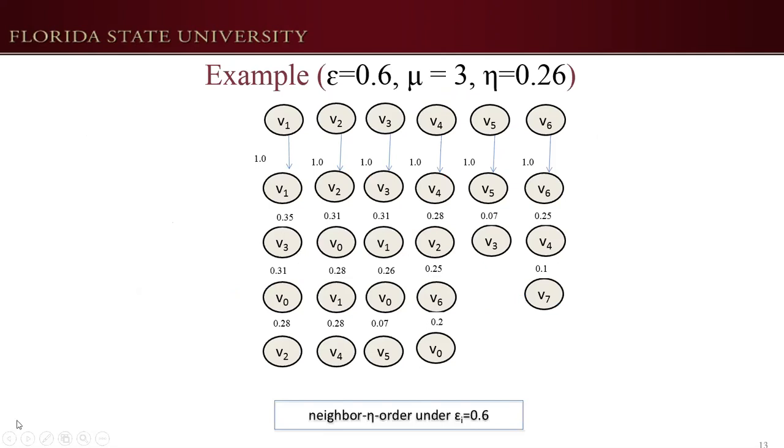And next, I will give one example to show how we use the index to answer the query. Given the query with epsilon is 0.6, mu is 3, eta is 0.26.